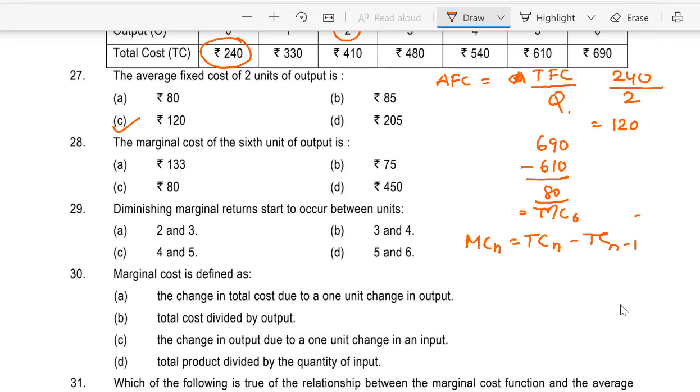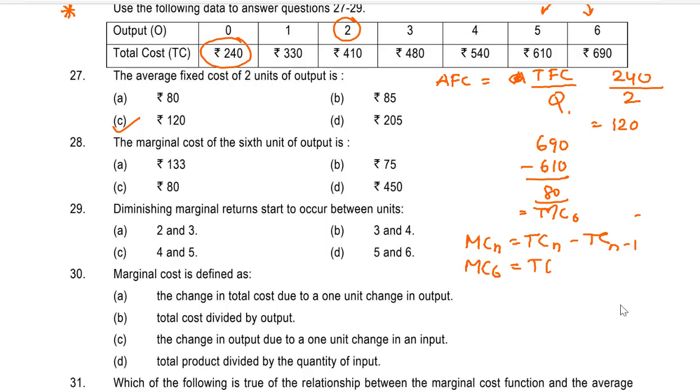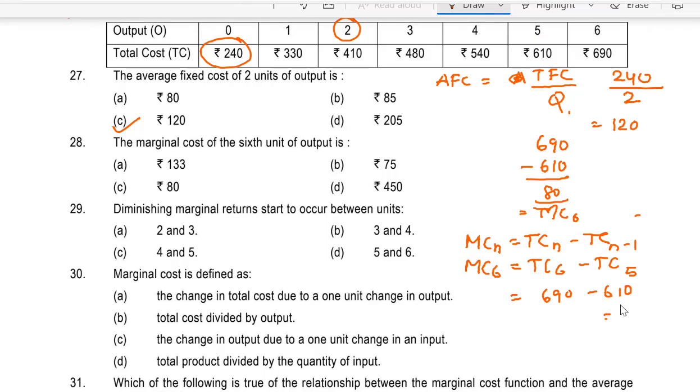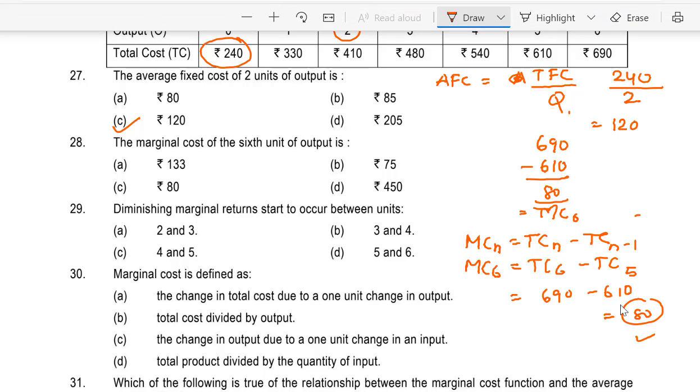Over here we need to find out MC6. So it would be TC6 minus TC of 6 minus 1, that is 5. So 690 minus 610 equal to 80. So the answer is C, 80. 28 C, 80.